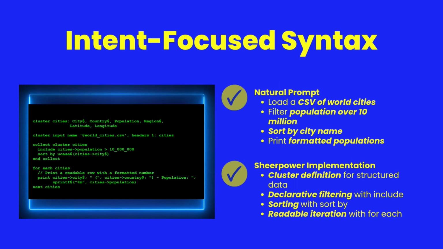Sheerpower reads like structured English, which makes prompts map naturally to code. A data task prompt often translates directly into program structure: define the data, load the file, filter the rows, sort the results, and iterate through them. Because the code closely mirrors the original intent, AI-generated programs are easier to produce and easier for humans to review.